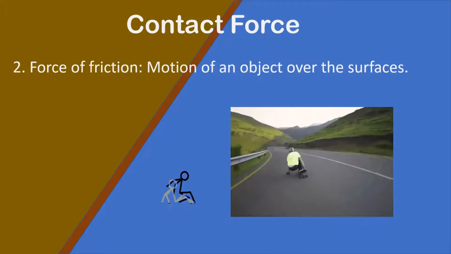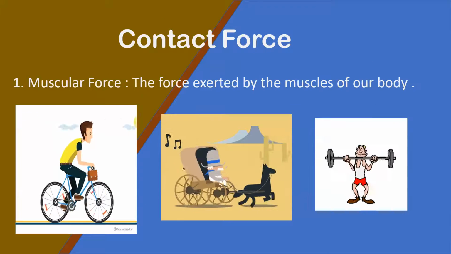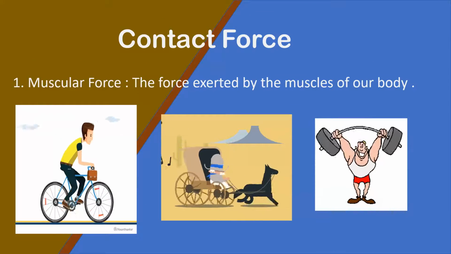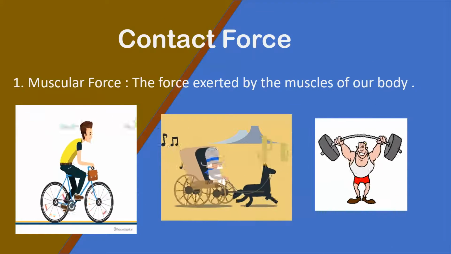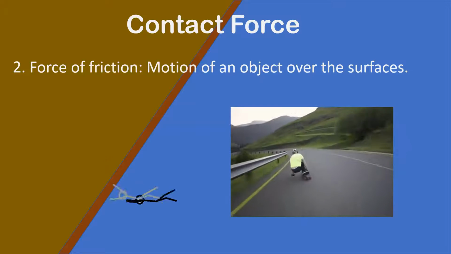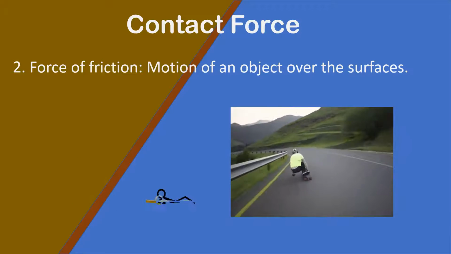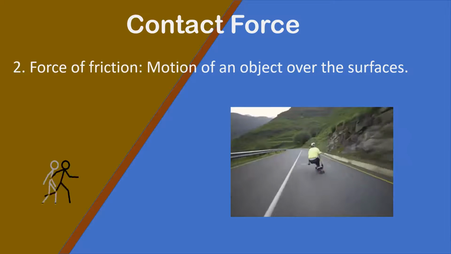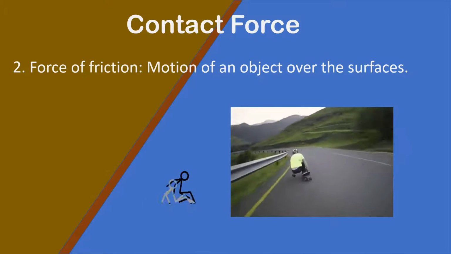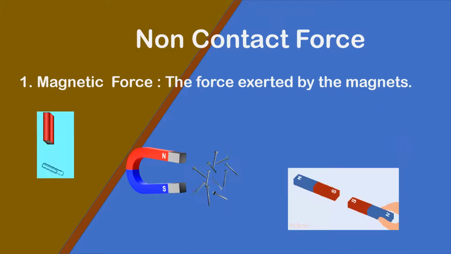In muscular force, we use our muscular energy to complete our task. In the second type of contact force, that is force of friction, we have two surfaces in contact with each other to change the position of an object.